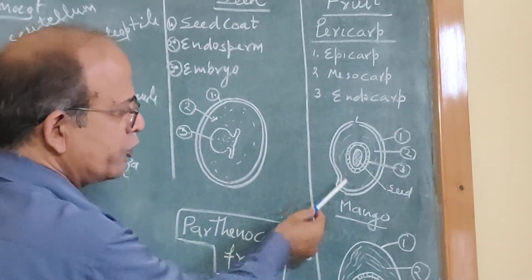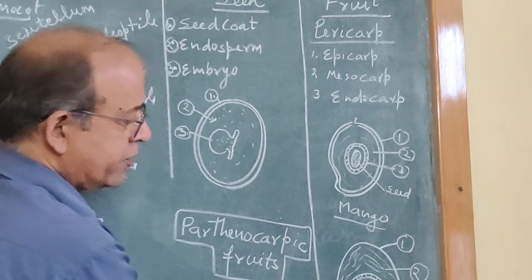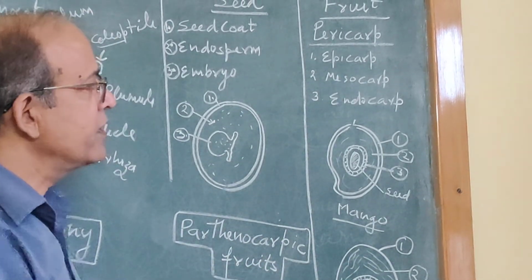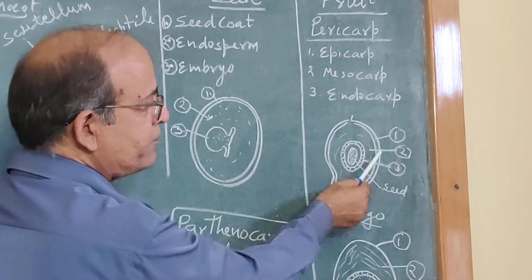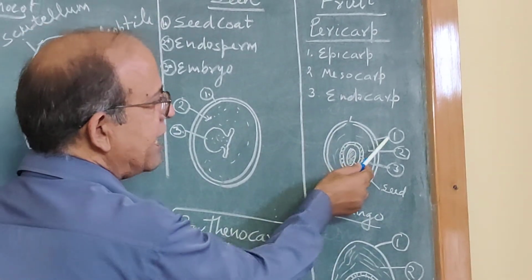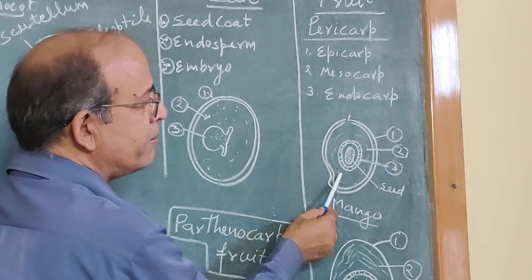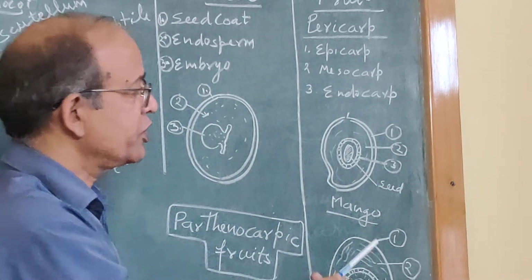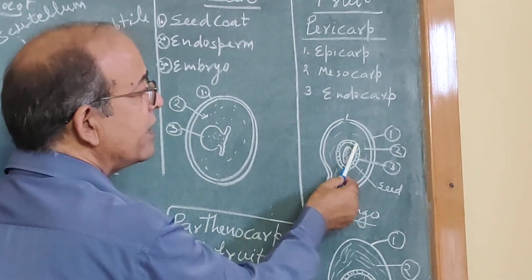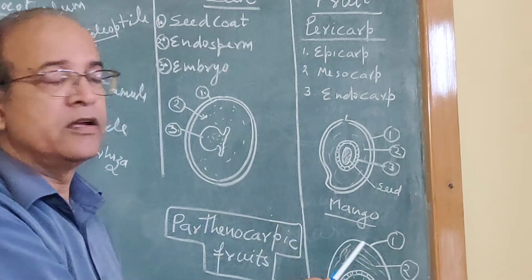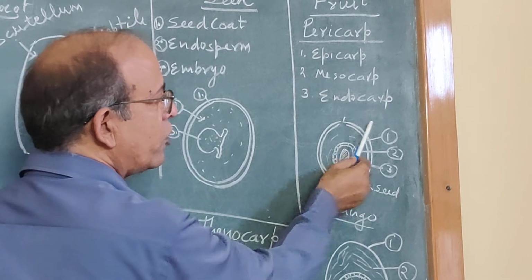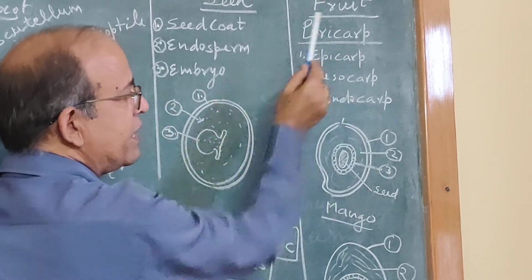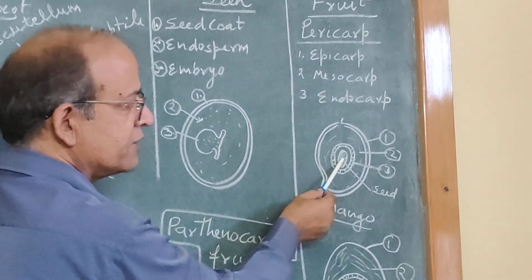Here I am showing you two fruits, mango and coconut. You can see here in this mango fruit, this outer peel or cover is epicarp. This middle pulp, juicy portion, is mesocarp, and inner hard layer is endocarp. So epicarp, mesocarp, endocarp, all these three layers are pericarp, whereas it is seed.